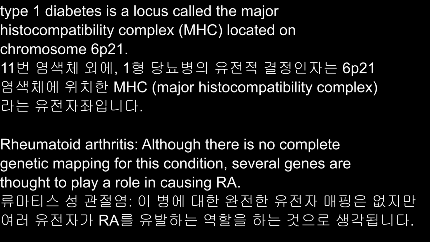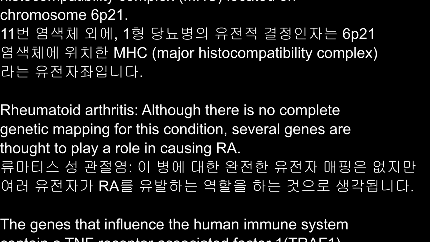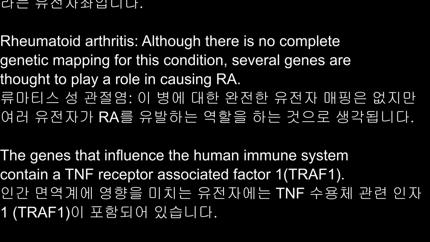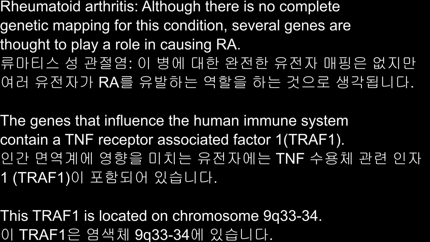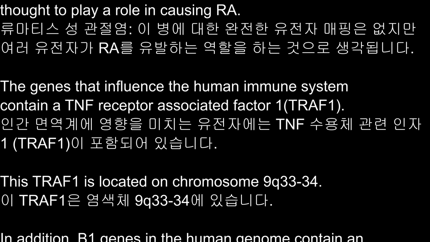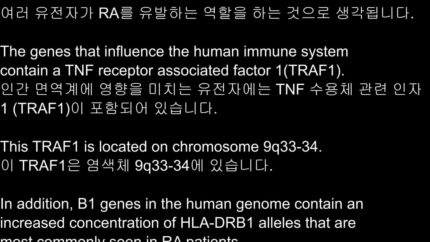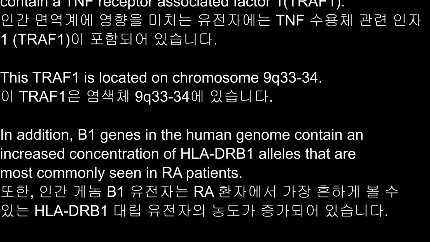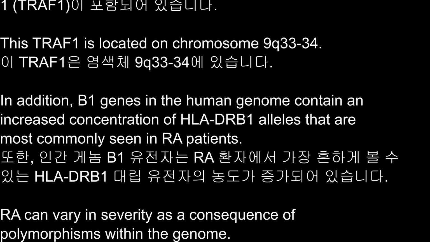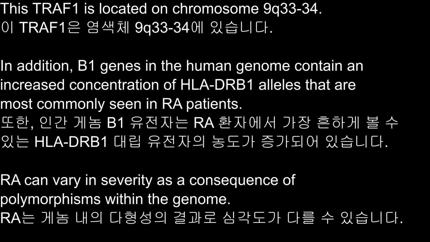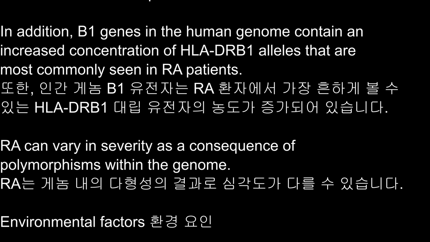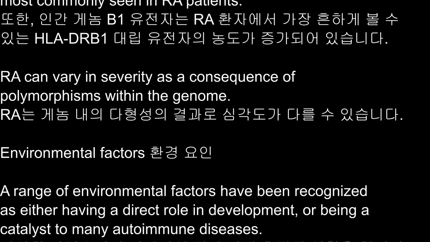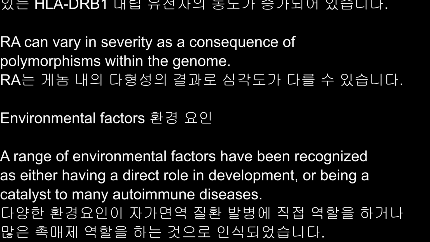Rheumatoid arthritis. Although there is no complete genetic mapping for this condition, several genes are thought to play a role in causing RA. The genes that influence the human immune system contain a TNF receptor-associated factor 1, TRAF1. This TRAF1 is located on chromosome 9q33 to 34. In addition, B1 genes in the human genome contain an increased concentration of HLA-DRB1 alleles that are most commonly seen in RA patients. RA can vary in severity as a consequence of polymorphisms within the genome.